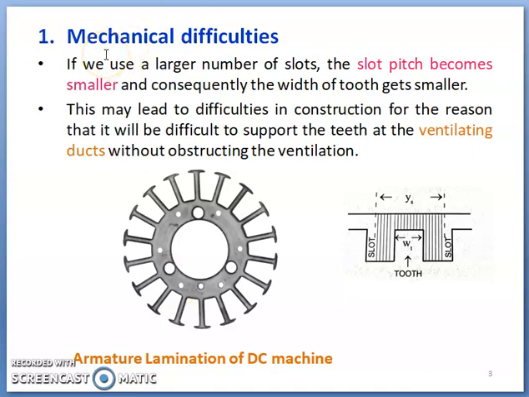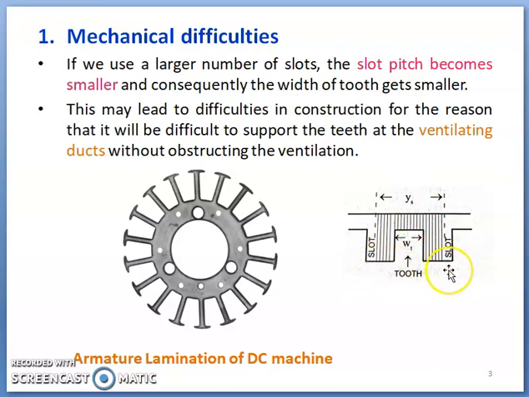Coming to the first factor, that is mechanical difficulties. What are the mechanical difficulties which are encountered while deciding the number of slots? If the designer chooses a larger number of slots, naturally slot pitch becomes smaller, and when the slot becomes smaller, the width of the tooth also gets smaller. For a given diameter of machine, if more slots are chosen, then definitely the slot pitch, YS, which is nothing but the center to center distance between two consecutive slots, becomes smaller.